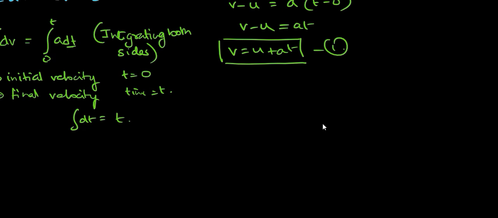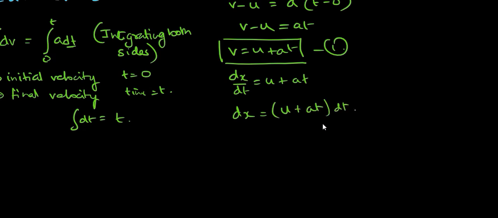So v means dx by dt. That should be equal to u plus at. Alright, so we have dx is equal to u plus at dt.